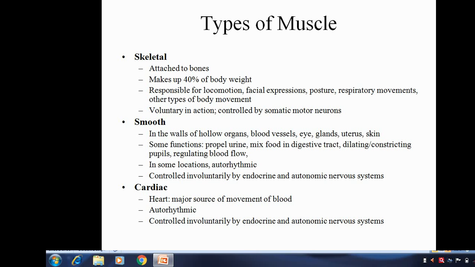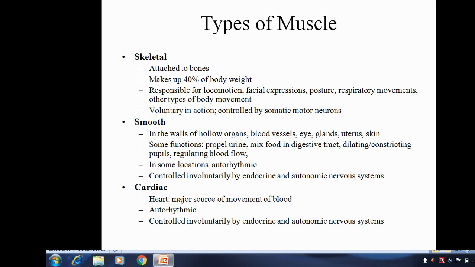Smooth muscle is found in the wall of hollow organs, blood vessels, eyes, glands, uterus, skin, etc. Some functions are to propel urine, mix food in the digestive tract, dilate and constrict the pupil, regulate blood flow, etc. In some locations, autorhythmic properties may be observed in smooth muscles. These are controlled involuntarily by the endocrine and autonomic nervous system.